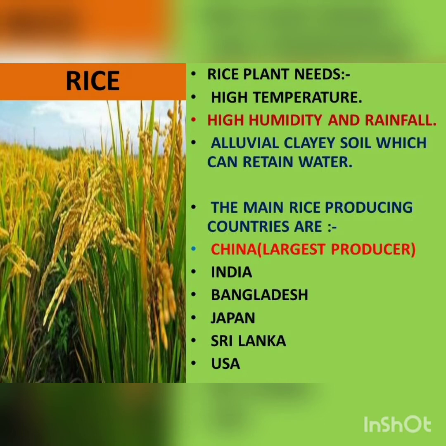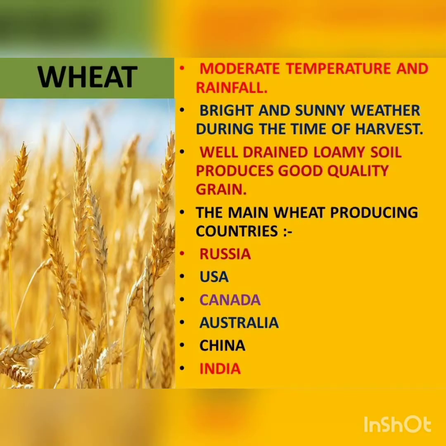And students, the main rice producing countries are China, which is the largest producer, followed by India, Bangladesh, Japan, Sri Lanka and USA.